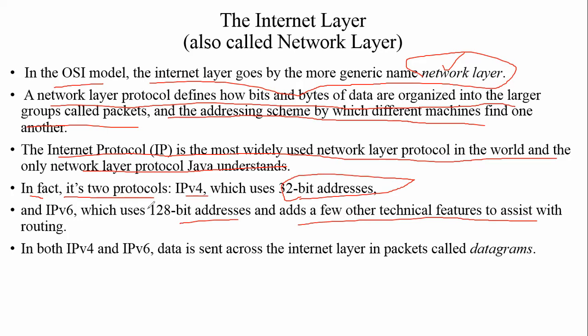That means we can transmit much more information by using IPv6. Okay, we can communicate with multiple computers. This is the most advanced version of the IP protocols. In both IPv4 and IPv6, data sent across the internet layer is called a datagram. Again, the packets which contain information are called datagrams. A datagram is nothing but a container which holds information useful for sending from the source to the destination computer.